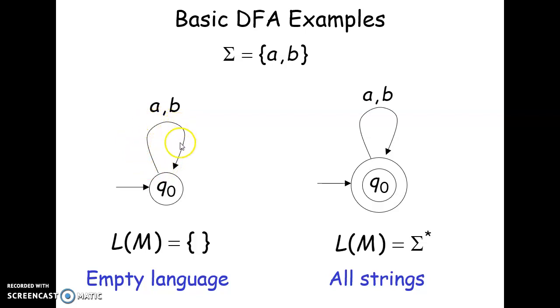Each time you traverse this transition, you can pick up either an A or a B. So every time you take one letter and come back to Q0. But the language for this DFA is the empty language. That is because Q0 is the start state, but this is not the accepting state. An accepting state is shown by a double circle this way.